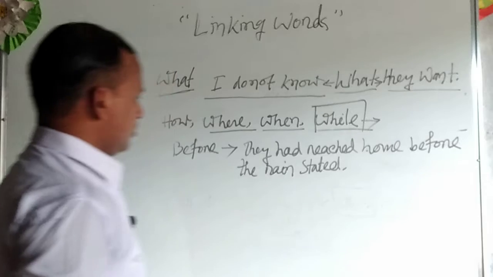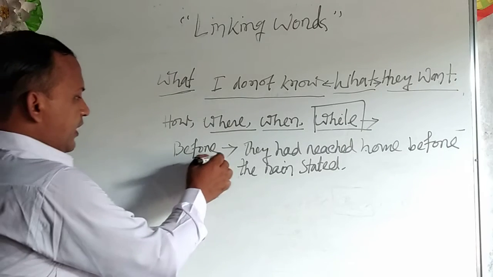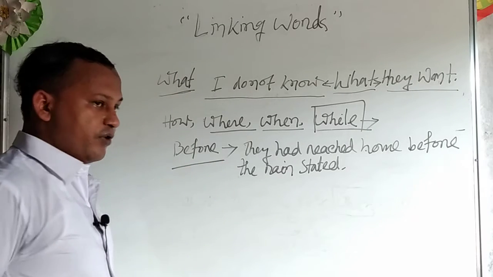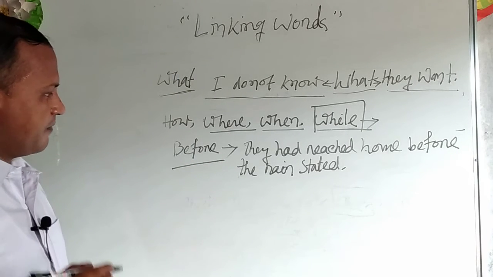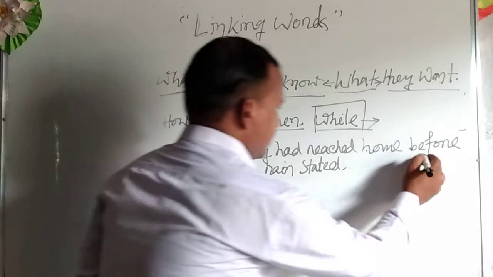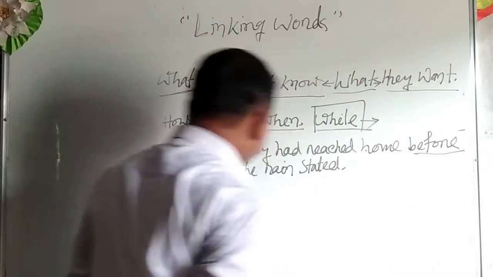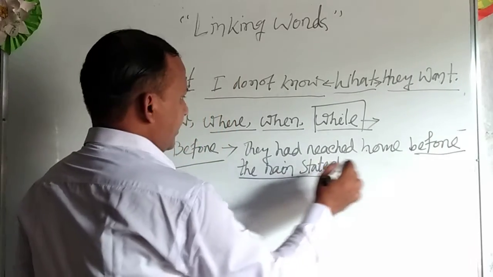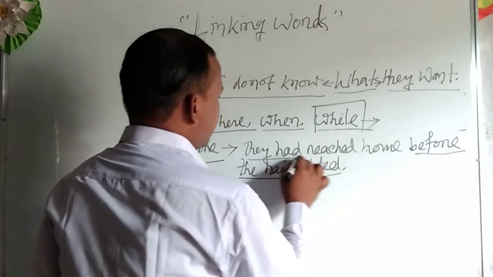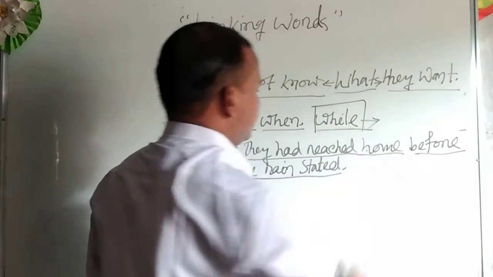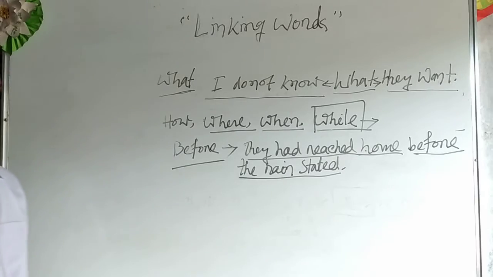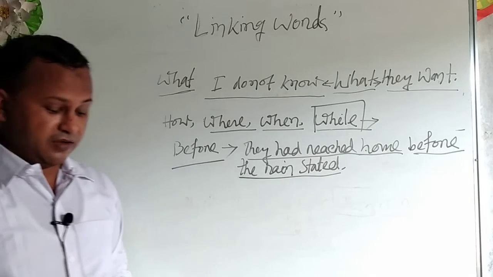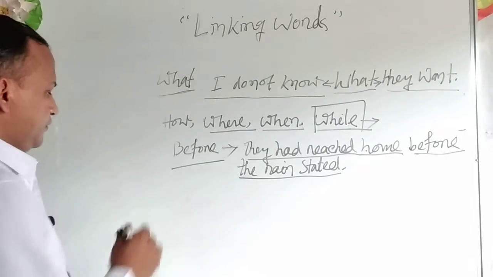Dear student, have a look. Before, you know, is the linking word which is in the position of the sentences as a link. The rain started, and another link is they had reached home. Now try to do another example, after.